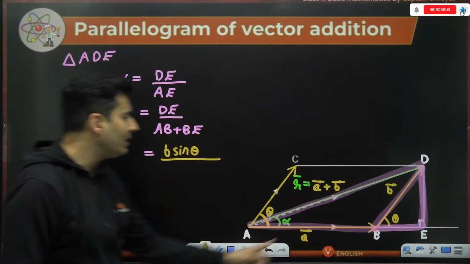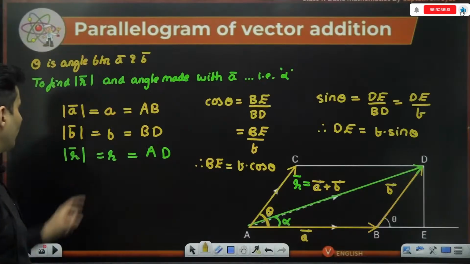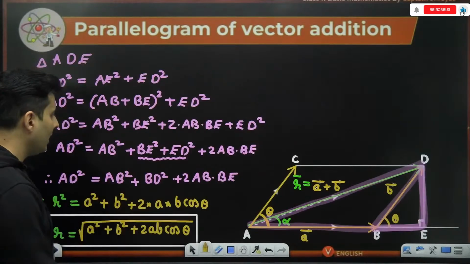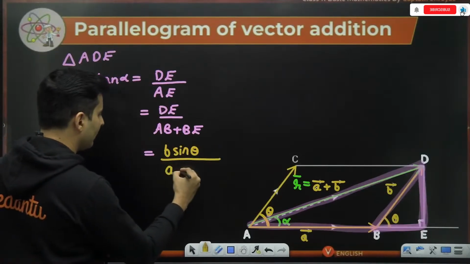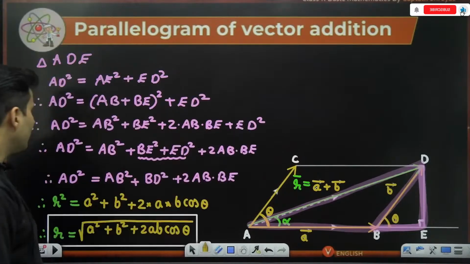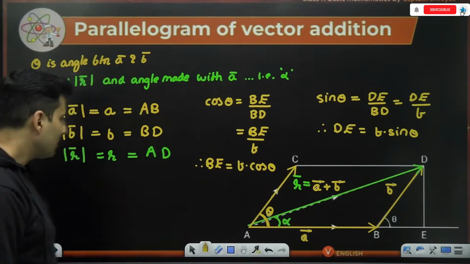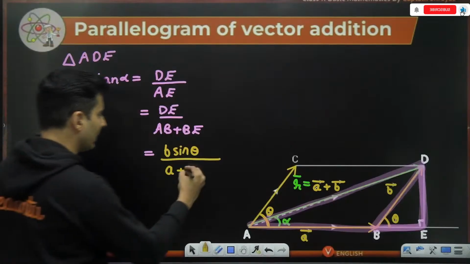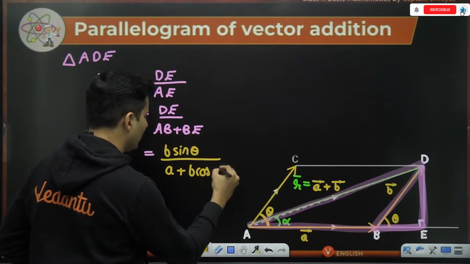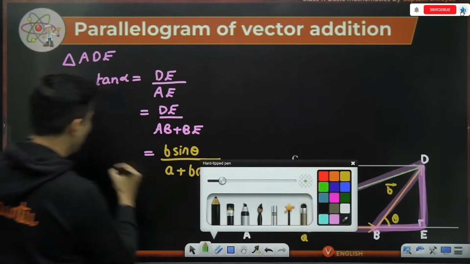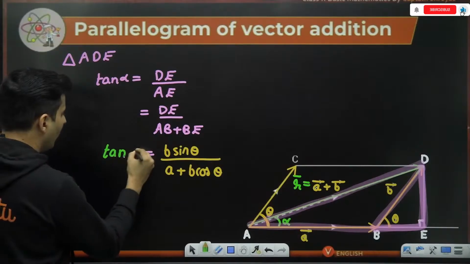What is AB? AB also I found it out over here. It is the magnitude of the vector A, so I can just put A over here. What is BE? BE is nothing but B cos theta. So just put B cos theta over here, and I have found out what is tan of alpha.